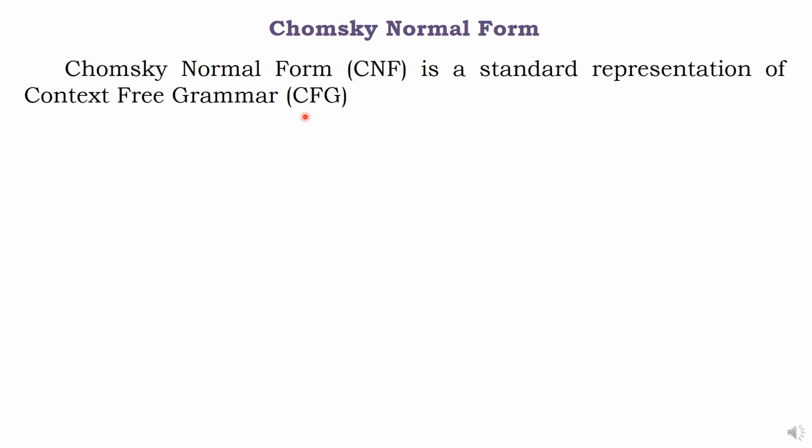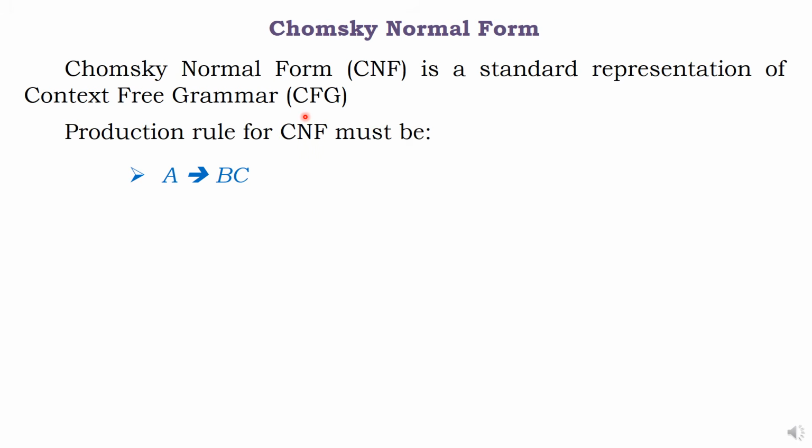So, Chomsky Normal Form says, bring a standard format. What is the standard format? Number one, your production rule must be one variable should give two variables, two capital letters. This is rule number one. Rule number two, the next production rule should be one terminal, small letter.